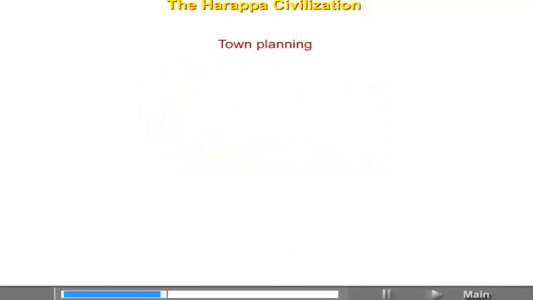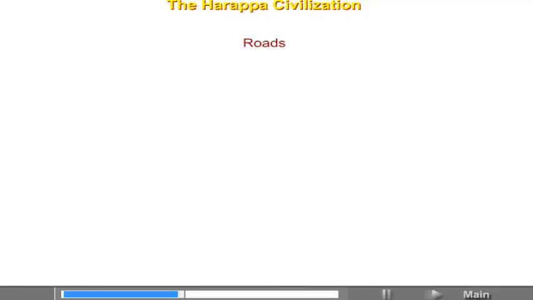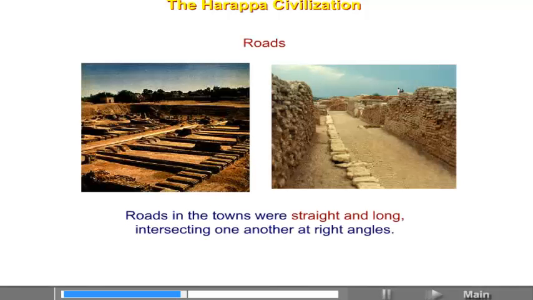Town planning. Remains of the entire towns show that a big wall was built around the town for protection. There were watchtowers at regular distances on these walls. Roads. Roads in the towns were straight and long, intersecting one another at right angles.